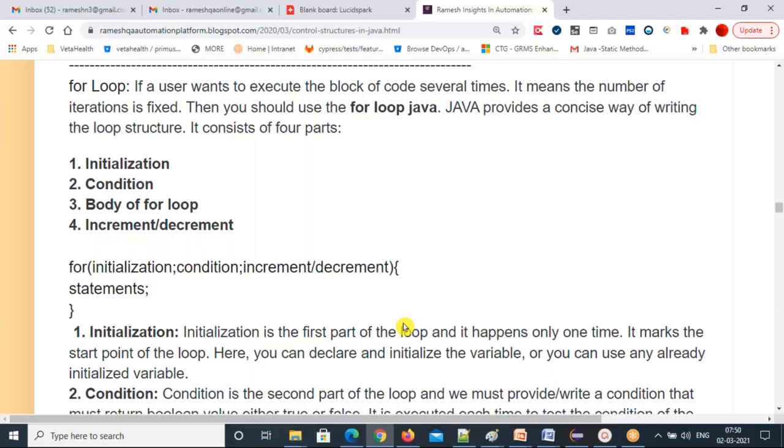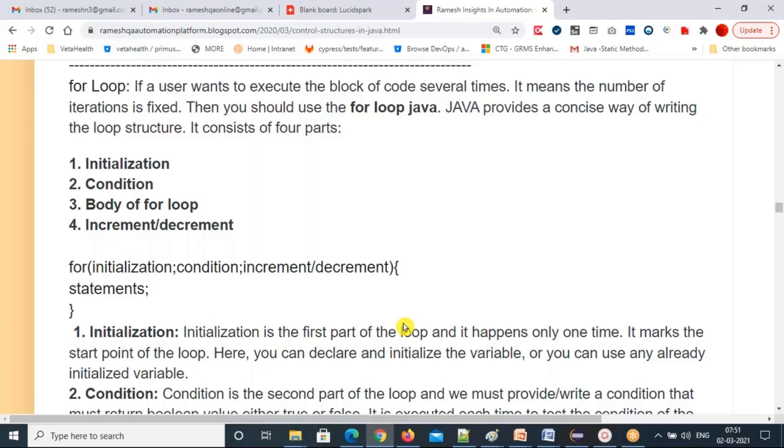Now we're going to the next one. Very important, widely used loop is the for loop. So what is a for loop? What is a while loop? You can use a while loop when you don't know the number of iterations, only the condition. But if I want to execute my loop for a particular number of iterations that I know, then you go for the for loop. So if a user wants to execute a block of code several times, it means the number of iterations is fixed. You know the number of iterations, then you go for a for loop.